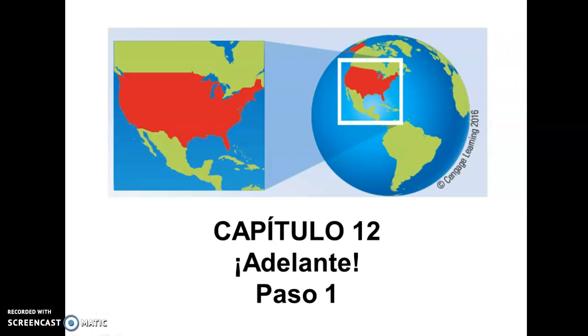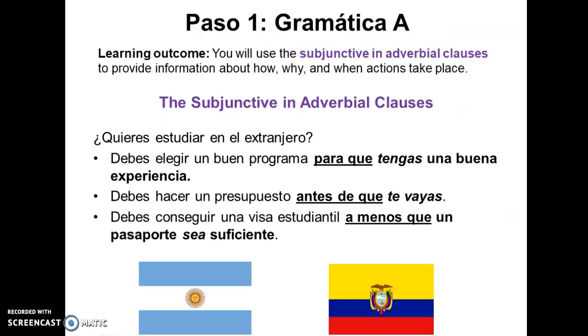Okay, so we are studying our last chapter, chapter 12, and this is step 1. So let's get started. We will talk about the subjunctive in adverbial clauses. The subjunctive has been very important in this chapter, and now we're going to be introduced to something else, adverbial clauses. What we're dealing with is providing information. That's what adverbs do. They provide information about how, why, and when actions take place. So it's very important to know this description, this information that we get.